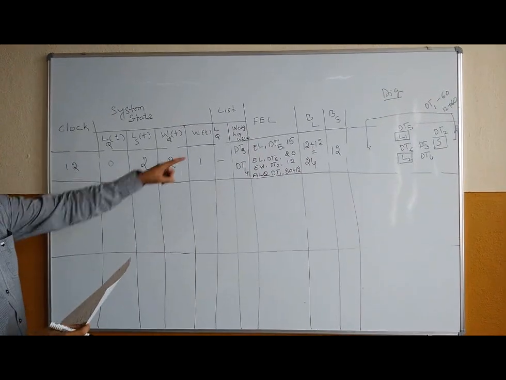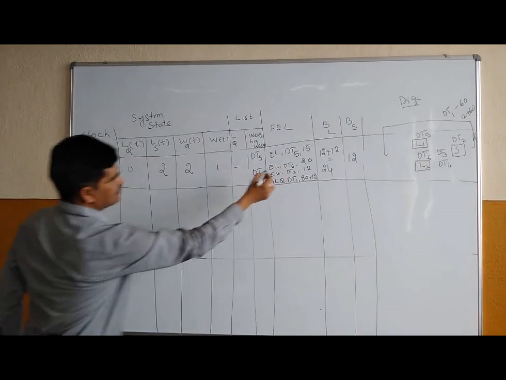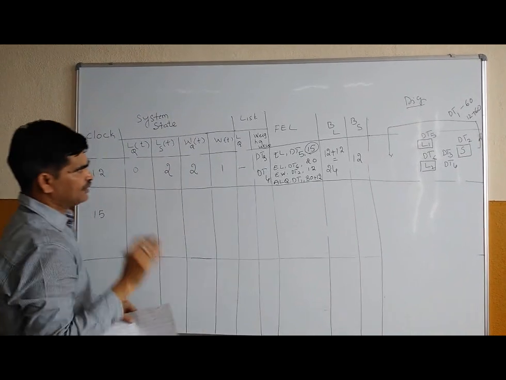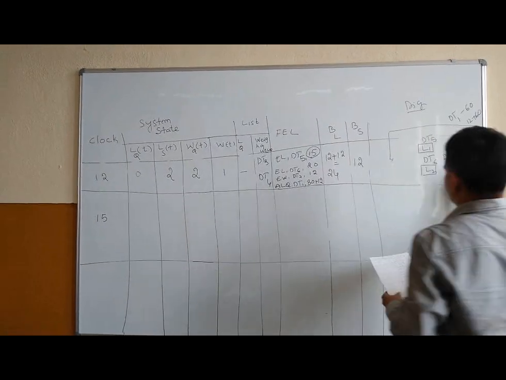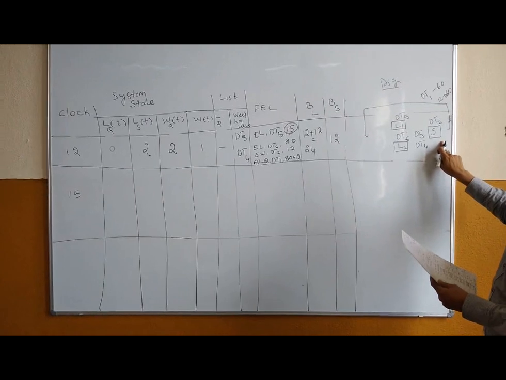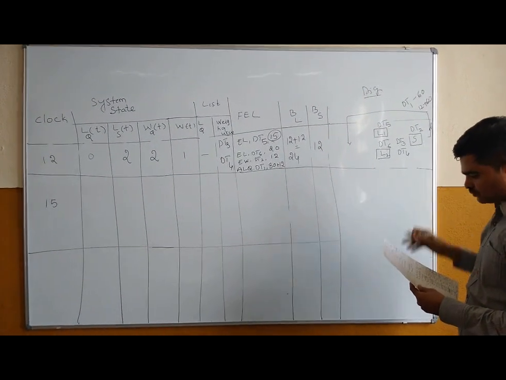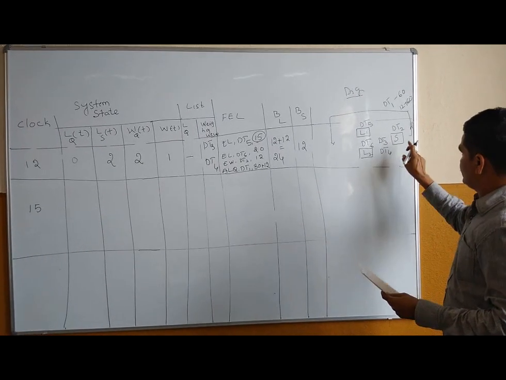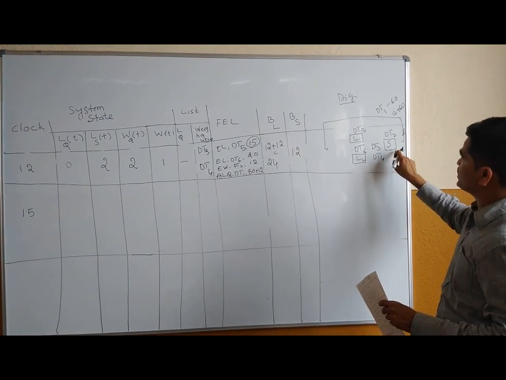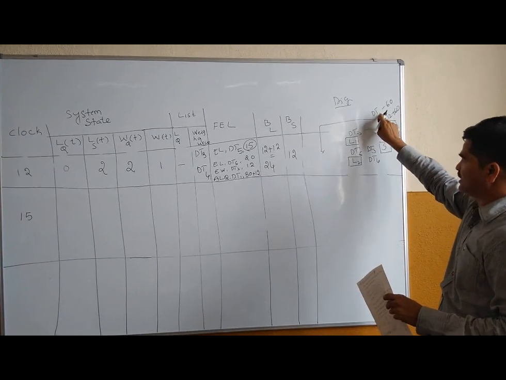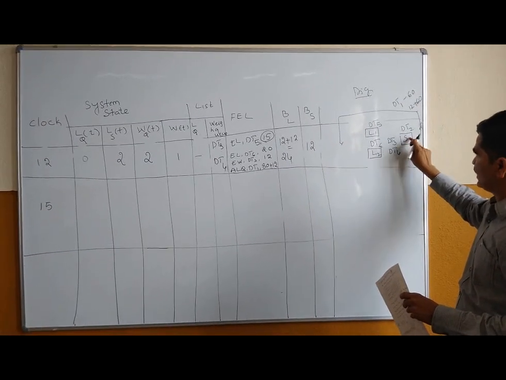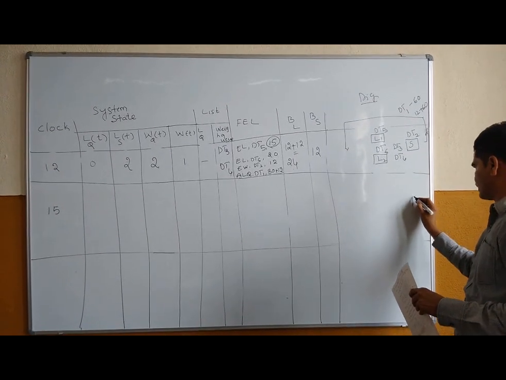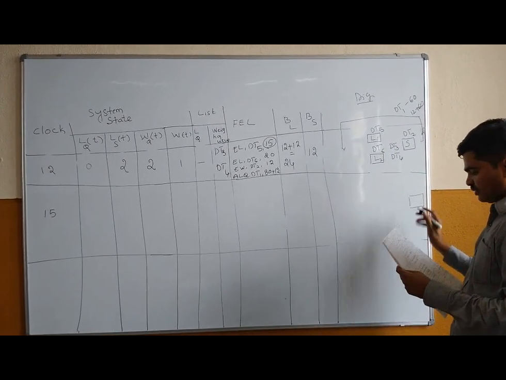Now what is the next event in this particular part? So next time is, say, t is equal to 15. I will take clock t is equal to 15. Again I will draw. So dt2 is done now. At clock t is equal to 12 minutes, dt1 is completed. From here again the scaling time for dt2 is 12 minutes. So 12 to 12 again. So that means it will be here only.